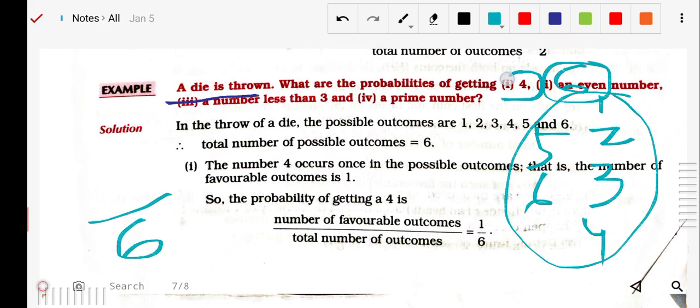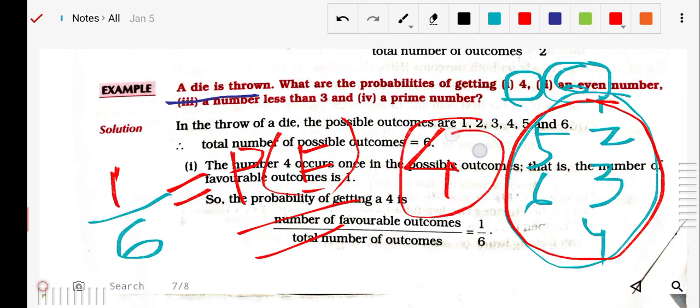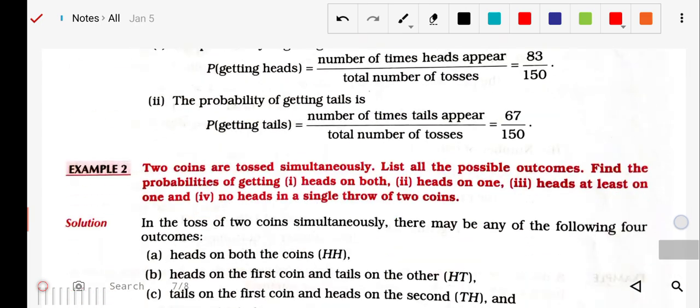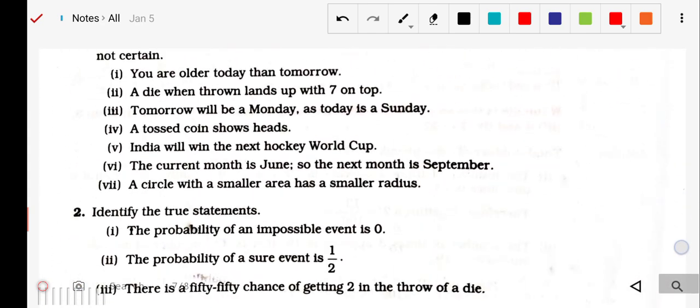Then, what is the chance of getting 4? So how many 4s are in this set? You can check how many times 4 will occur. It will occur just one time, so you can write 1. So this is the probability of the event of getting a 4. That is your probability. Fine. So these are a few examples. Just go through them. We will solve some more questions directly from the exercise.